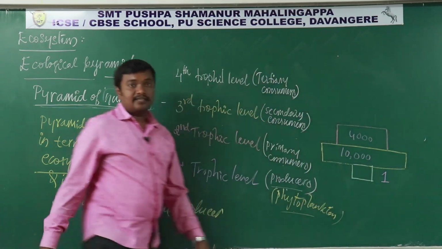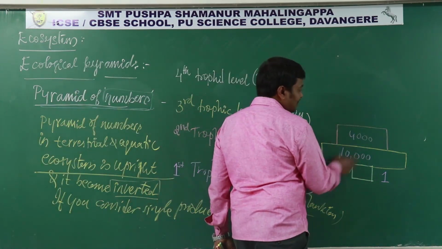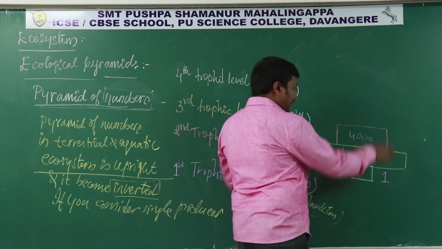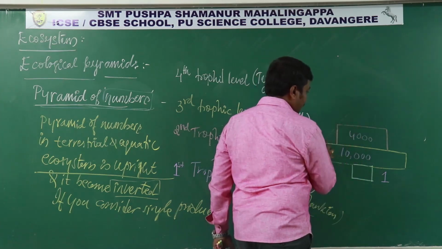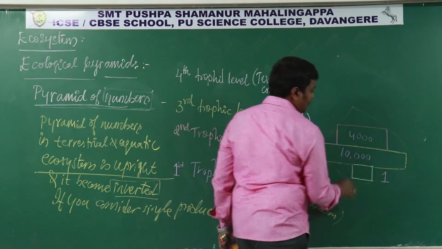4,000 birds come. So in this case, this pyramid of number is neither inverted nor upright and it gets a different shape, not a spindle, a strange shape like this.